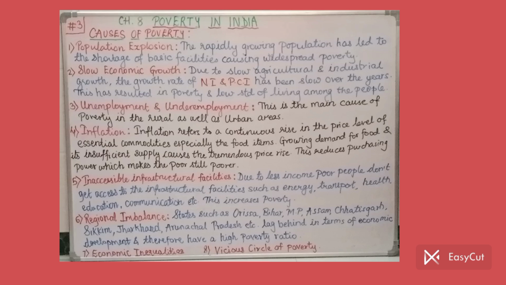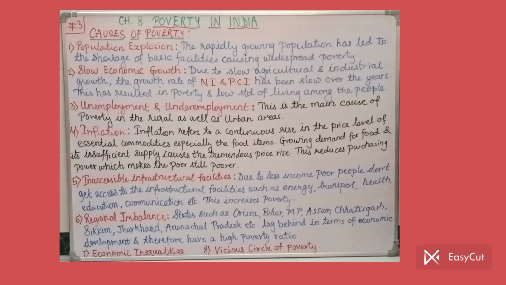Then comes inflation. Fourth point is inflation. Inflation means mehengai. Inflation refers to a continuous rise in the price level of essential commodities, especially the food items. See what happens is, if the food items prices rise, at the same time we have also seen there is population explosion. Due to population explosion or growing population, there is more demand for the food items. Demand is growing day by day, whereas there is insufficient supply, because supply can't increase to that speed.